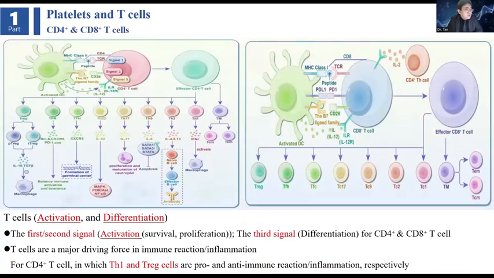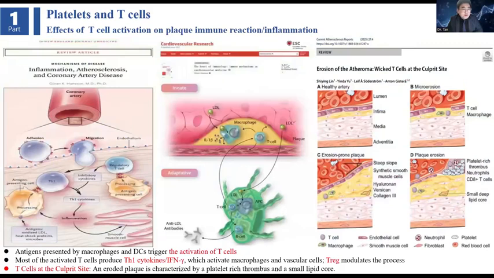And we go to the T cells, the CD4 T cells and the CD8 T cells. T cells can be activated and differentiate through the first signal and the third signal. T cells are a major driving force in immune reaction and inflammation. For CD4 T cells, Th1 and Treg cells are pro- and anti-immune reaction and inflammation respectively.